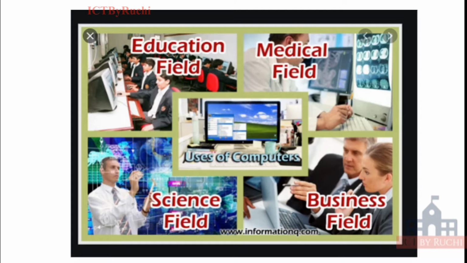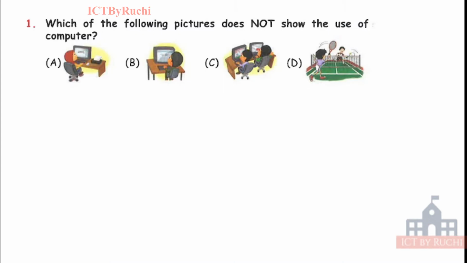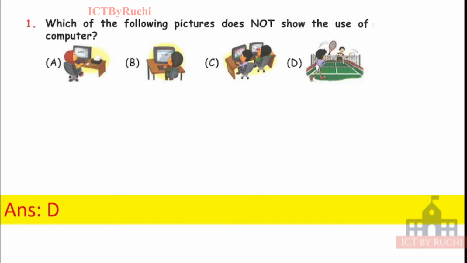Okay, clear? So let's start the questions. Which of the following pictures does not show the use of a computer? Very easy, give me the answer. Option is D, we cannot play outdoor games using a computer. In all the other three options somebody is working on a computer, and D is outdoors, people are playing tennis.